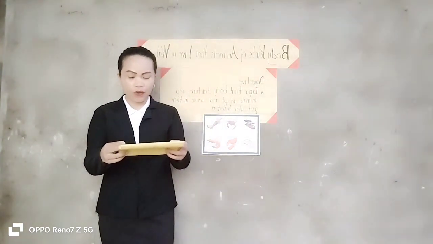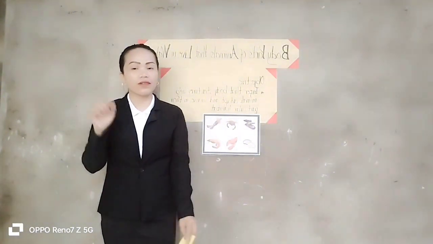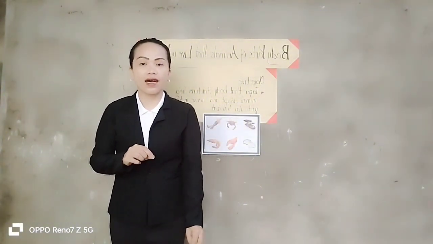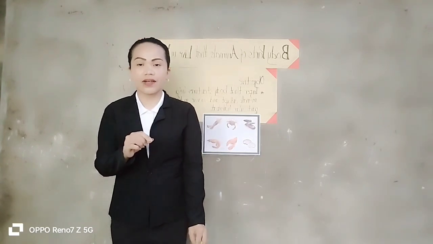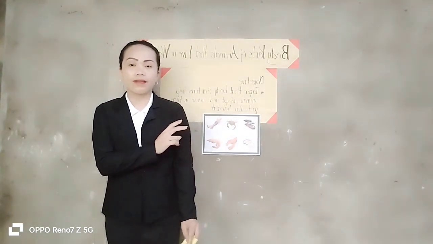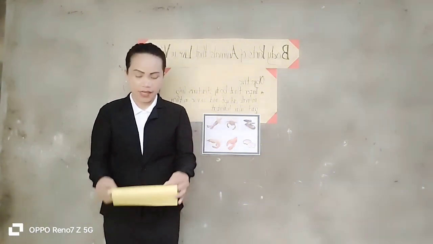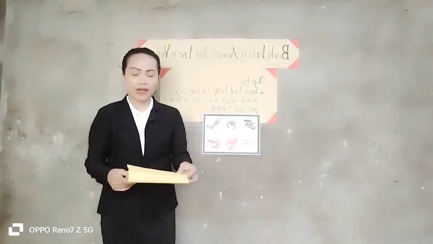And then, number 4, do this in your worksheet. Alright? Okay, write the names of the animals that you saw in the charts or in the video, and their body parts and their uses. Alright?